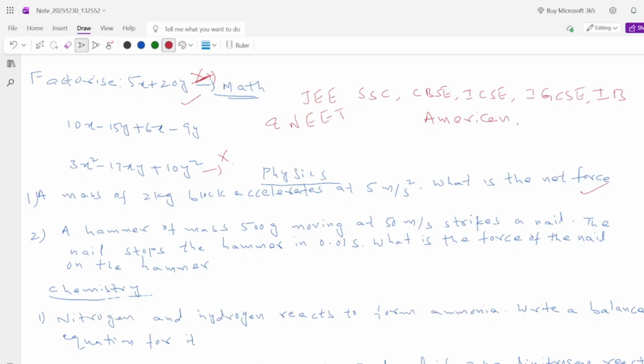So many students don't even understand the formula. They'll just go for 2 kg, this is 5 meter per second square, so F equals 5 into 2. Khalas, this many newtons. They will learn that much and they'll go. They don't know what that newton is. They don't know why we are putting that 2 into 5 over there.